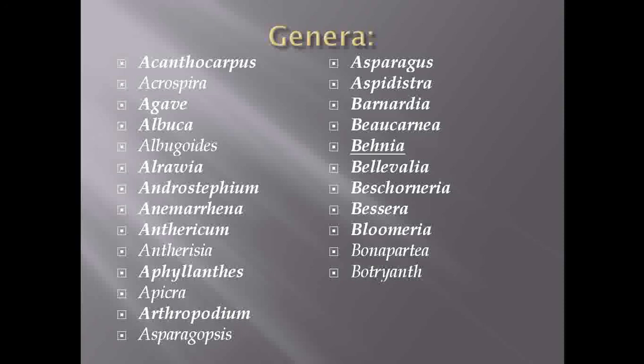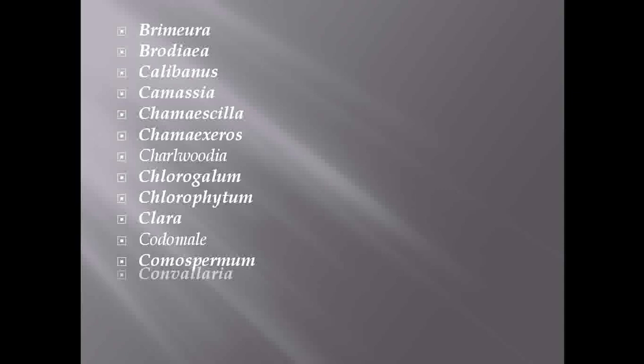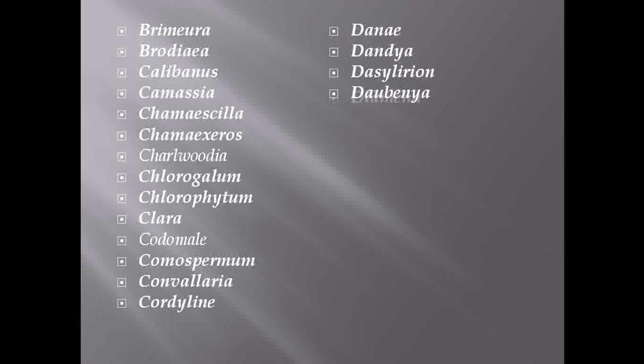The most common genera present under the family Asparagaceae, or the Agavoideae, are Agave, most species of Agave, Asparagus, then the species of Dracaena, Camassia, Comospermum.